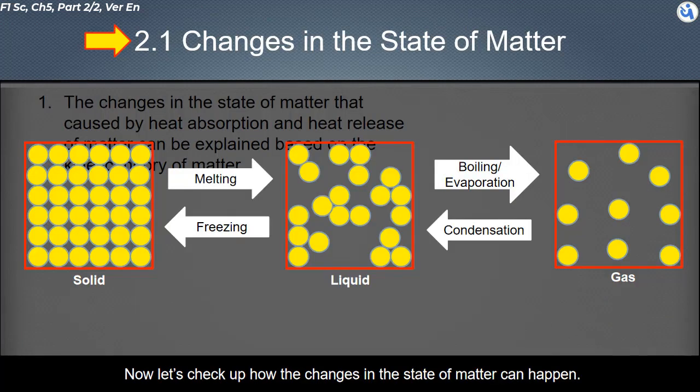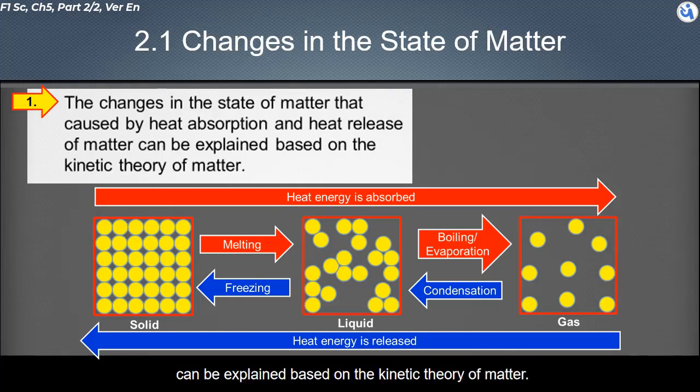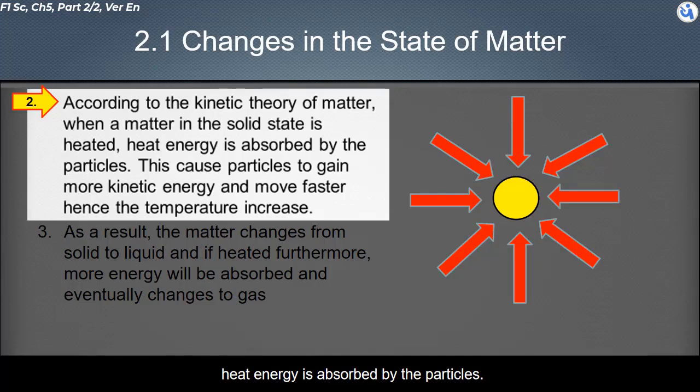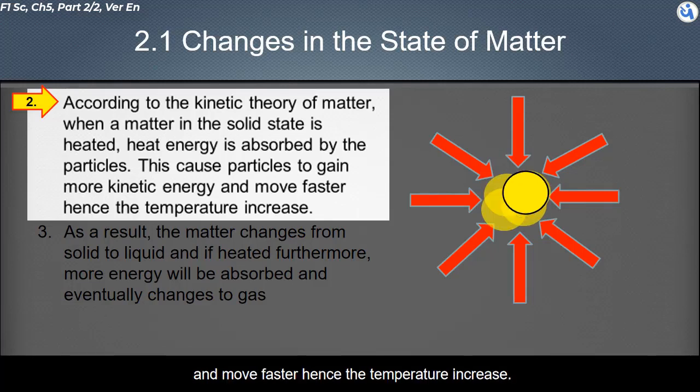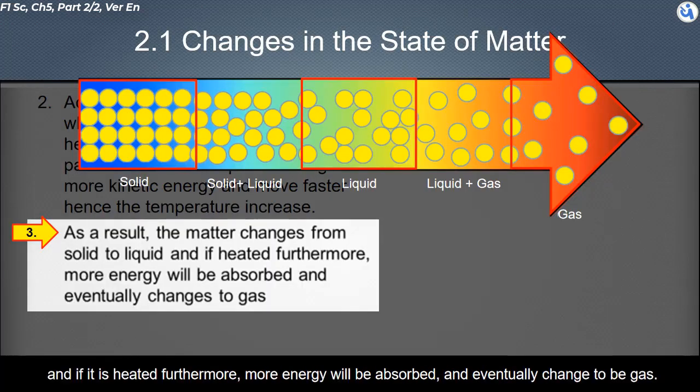Now let's talk about how changes in the state of matter can happen. The changes in the state of matter caused by heat absorption and heat release can be explained based on the kinetic theory of matter. According to the kinetic theory, when matter in the solid state is heated, heat energy is absorbed by the particles. This causes the particles to gain more kinetic energy and move faster. Hence, the temperature increases. As a result, the matter changes from solid to liquid. And if it is heated further, more energy will be absorbed, and eventually it changes to gas.